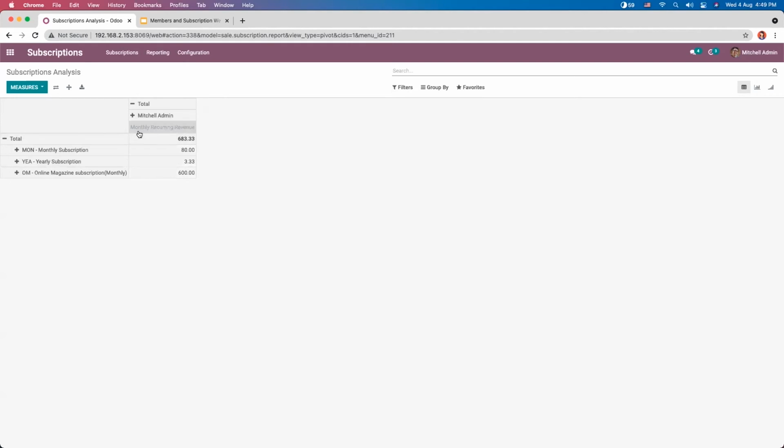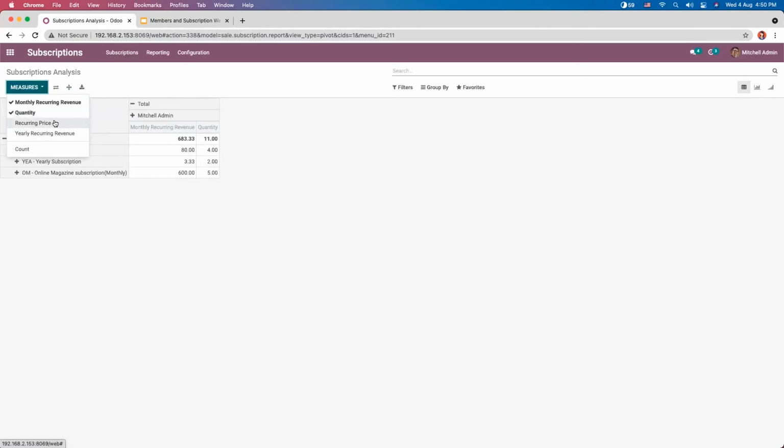By default, this monthly recurring revenue is shown. And if you want to add more measures, just click on this measures. If you want to view quantity, you can view it from here. Total quantity is 11. For online magazine, total quantity is 5 because we have an office cleaning service, 1 quantity, and 4 quantity of online magazine. So that's why the total is 5.